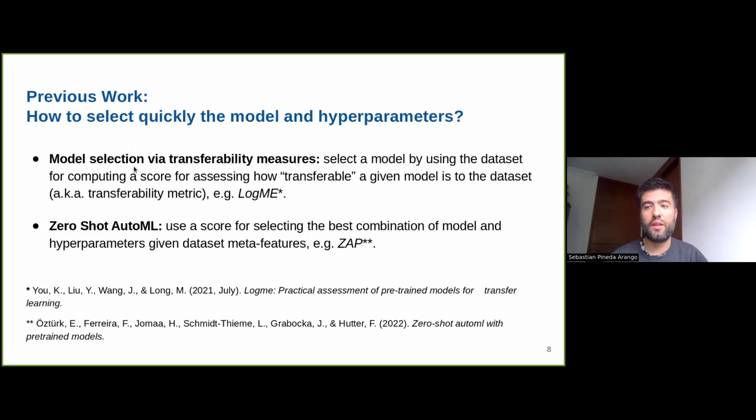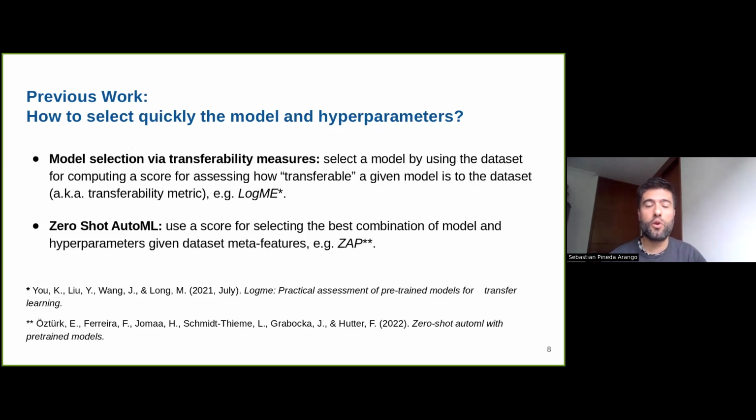Another option, and this one is not using hyperparameters, is to use a combination of hyperparameters and models, and then output a score that says how good a specific model is for a specific task. In this case, we can use dataset meta-features.